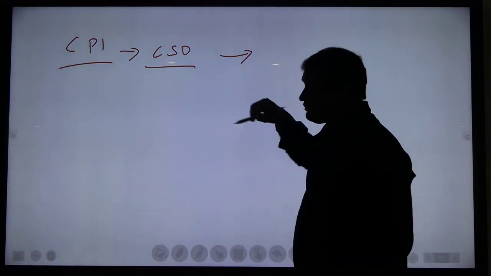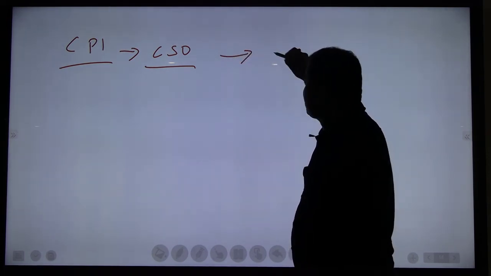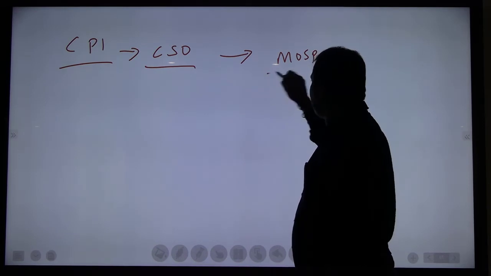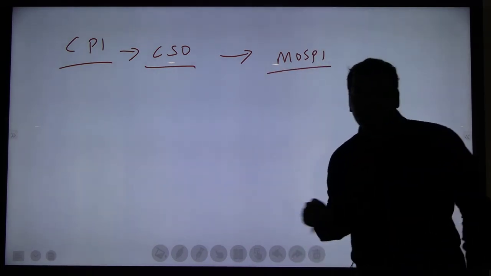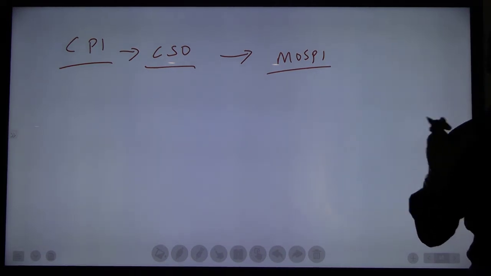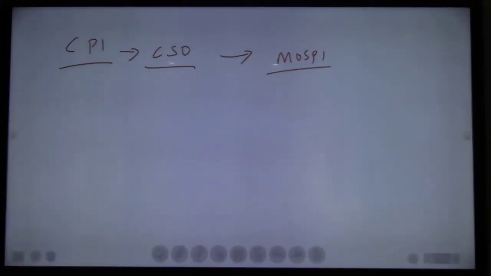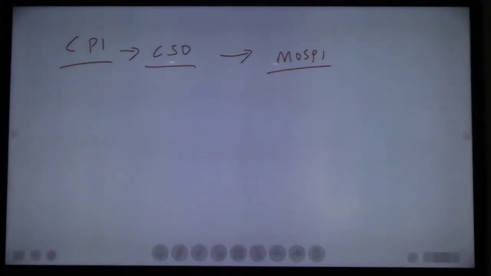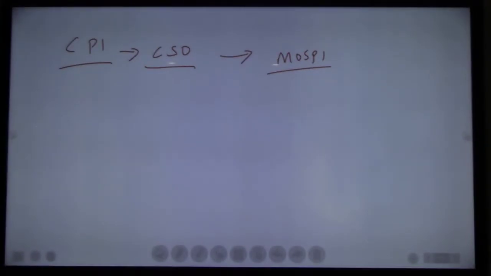Then next, CSO comes under which ministry? MOSPI, Ministry of Statistics and Program Implementation. Okay, so that is the ministry. Understood? So who will make CPI? CSO, Central Statistics Office. That falls under which ministry? Ministry of Statistics and Program Implementation.